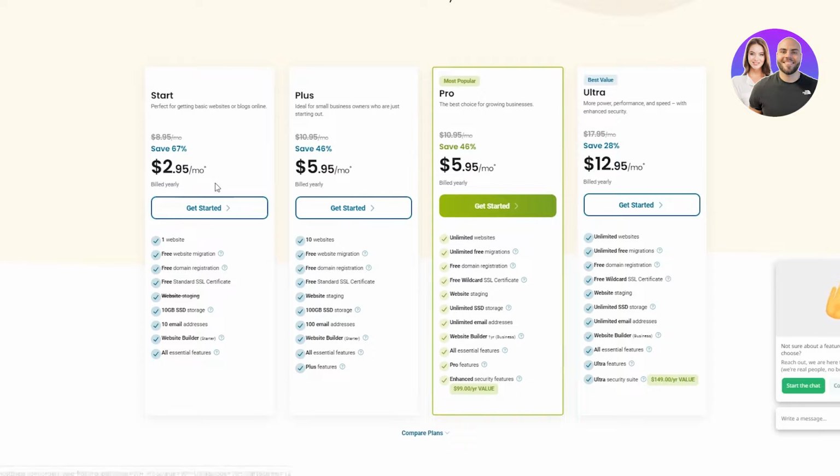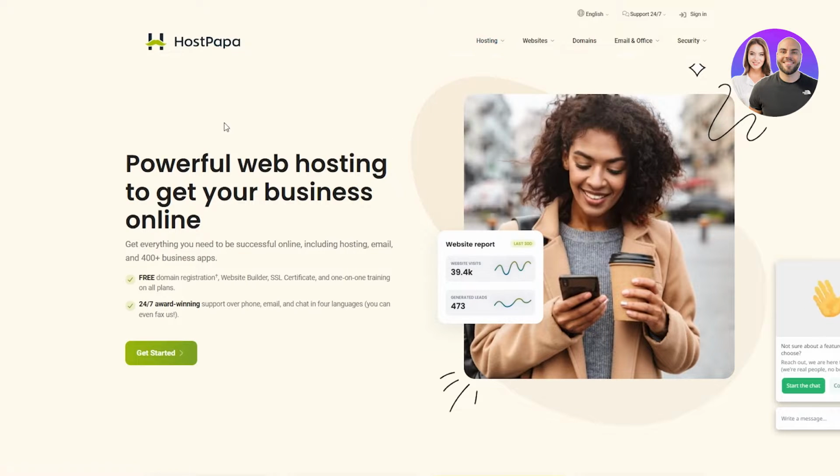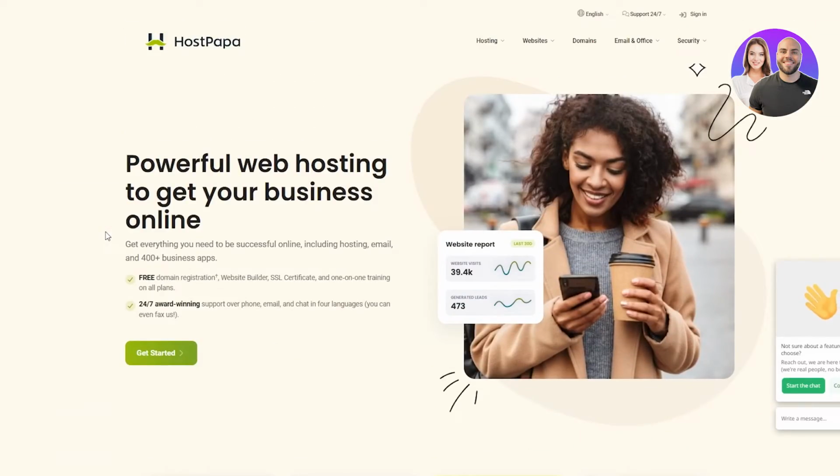So once you've bought your plan, I don't have it bought right now, so I'm just going to walk you through all the steps that happen. Once you've bought your web hosting, HostPapa will take you to this interface page where it's going to show you your web host and your domains. In the top left corner of the ribbon you see on the top, it's going to say cPanel. You're going to click on cPanel, and then it's going to give you this whole interface where it gives you your email account, your password, etc. What you're going to want to do is go to your email accounts.